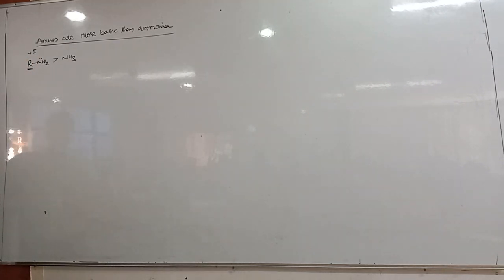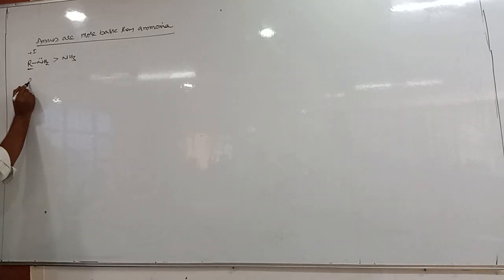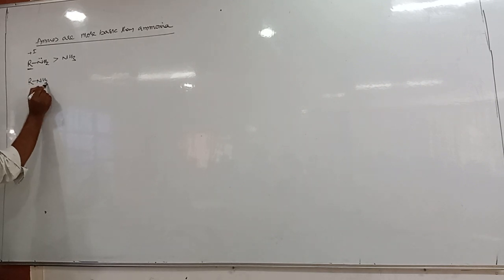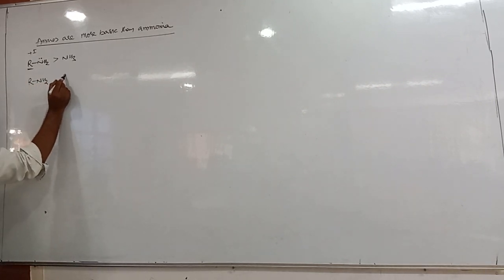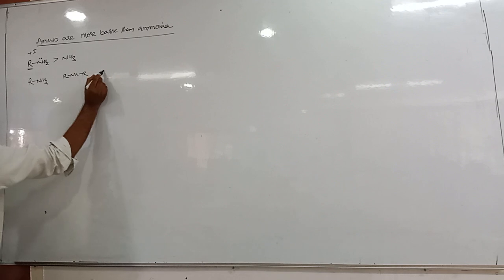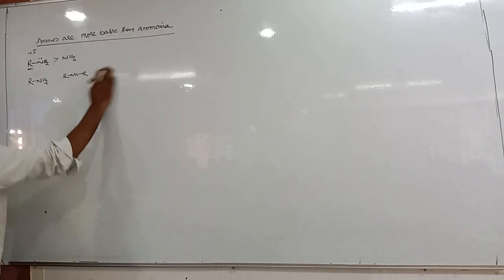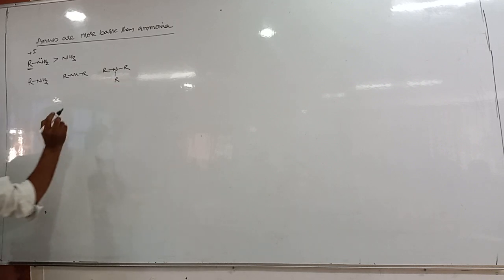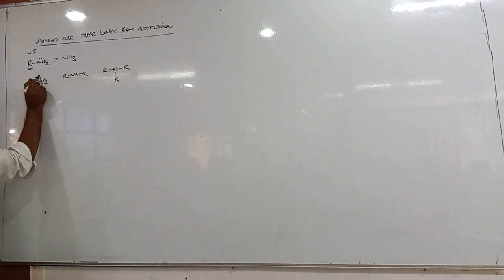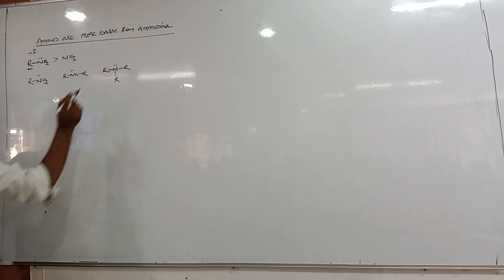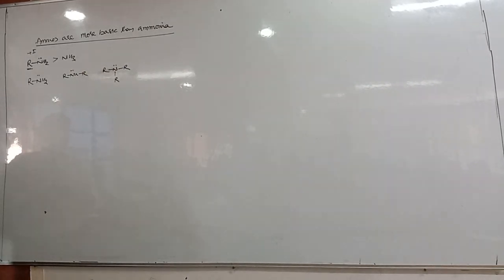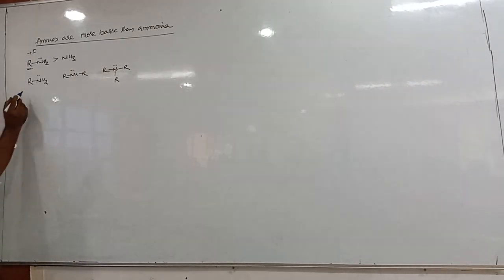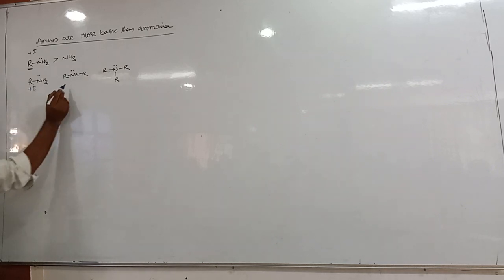Next, as the number of alkyl groups increases, what happens to basic strength? Let us take a primary amine, RNH2. Next, there are 2 alkyl groups and then 3 alkyl groups. As the number of alkyl groups increases, basic strength increases, because the lone pair will be the same. What is the difference? The difference is the R group, which is a plus I group.